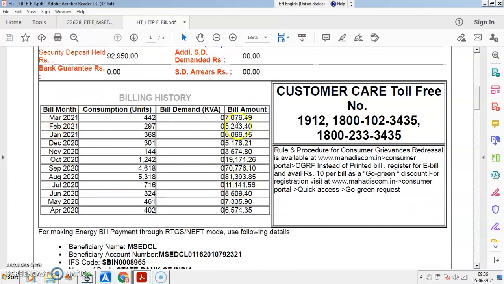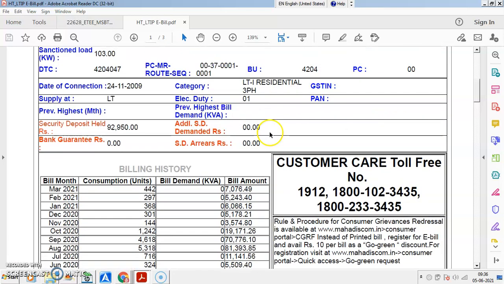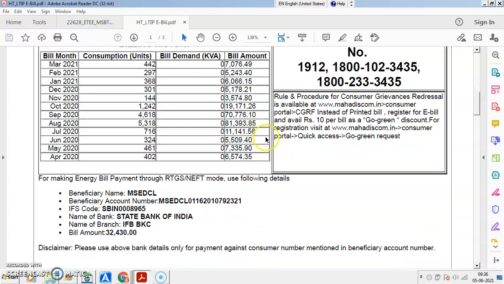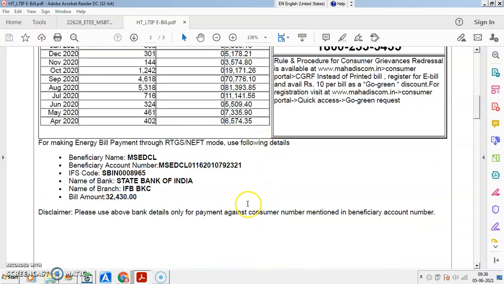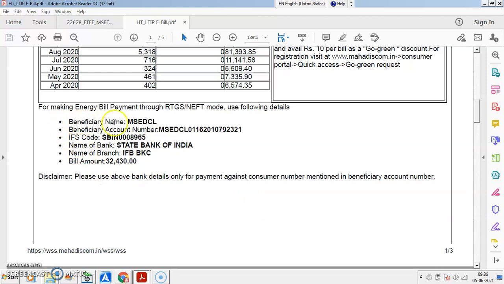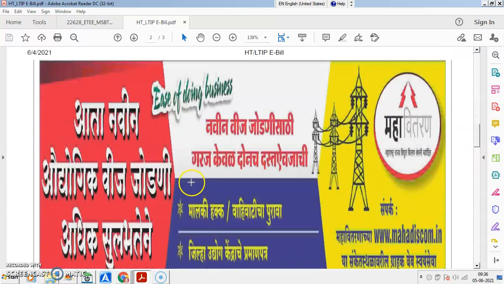Then here you have the summary of the bill and history of the bill, right from April 2020 to March 21, and the current bill is for April 21. Then here is the beneficiary information, if you want to pay online: name of the account holder MSCDCL, beneficiary account, State Bank of India, IFSC code, and all these things are mentioned. So you can pay online.